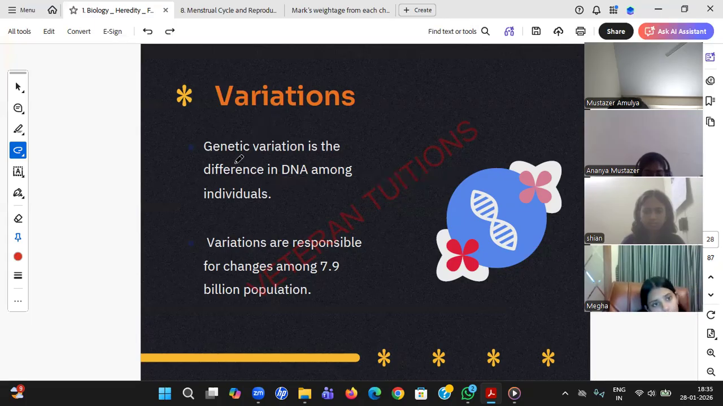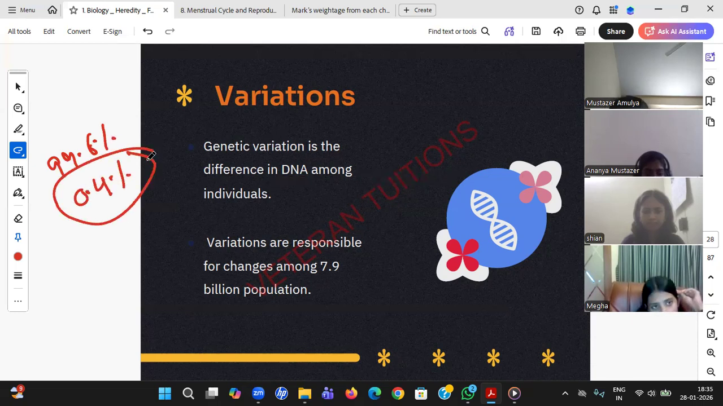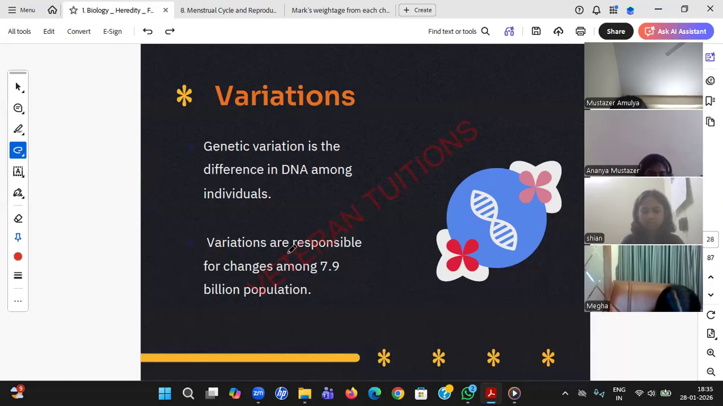When we go back to construct the family group, even you and me, finally that comes down to one male, one female. But still we both are not the same. Why? Because we are the same 99.6%. We differ by only 0.4%. In that 0.4% of variation of DNA, we have 7.9 billion people.